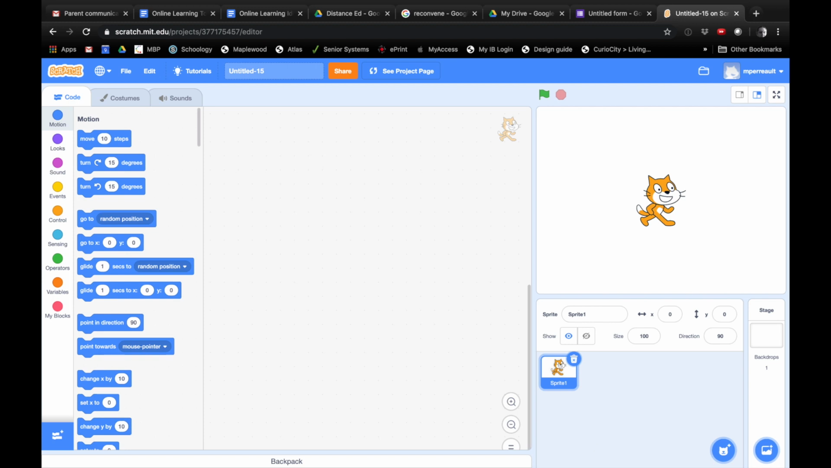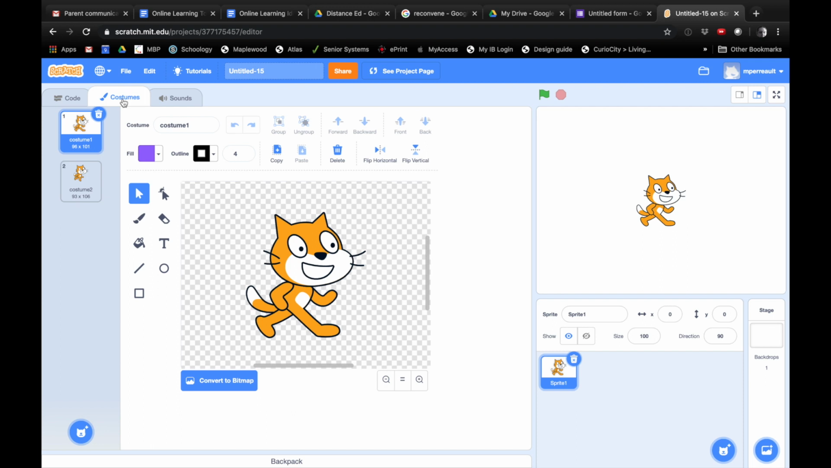What we're going to do is change our cat's costume. After we click on the cat, we're going to click on costumes. Click right here. It's the one in the center between code and sounds. That's right. Okay, and we're going to change his costume.